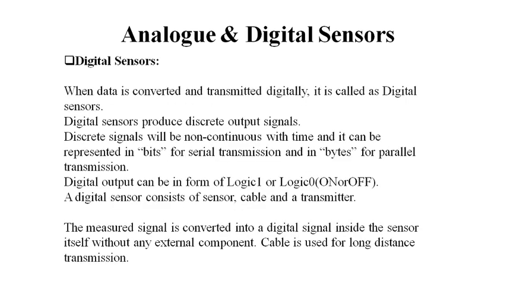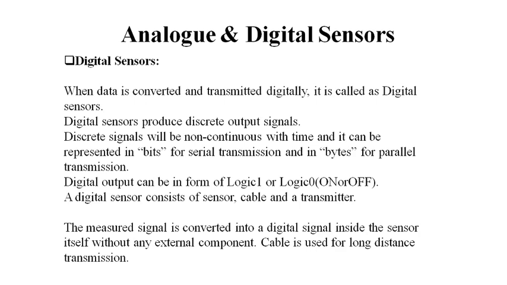Then digital sensor. By the name, the output of a digital sensor is in the form of digital, that is zeros and ones. When data is converted and transmitted digitally, it is called a digital sensor. They produce a discrete output signal. That discrete signal will obviously be non-continuous with time, and it can be represented in bits for serial transmission and in bytes for parallel transmission. So if you have the data in the form of zeros and ones, then you can easily do serial communication or parallel communication.